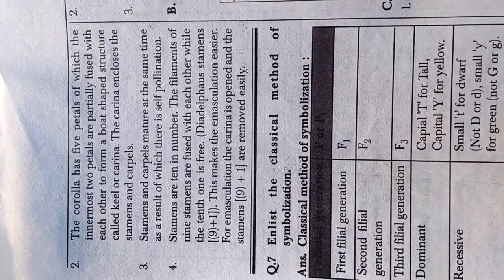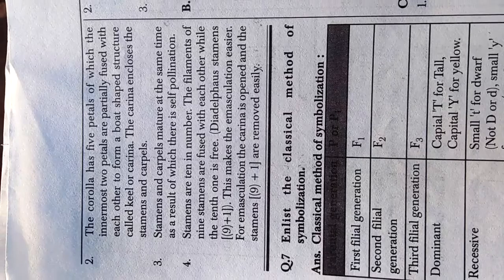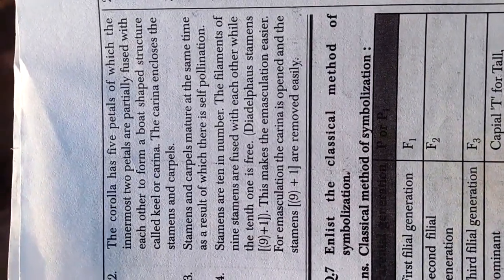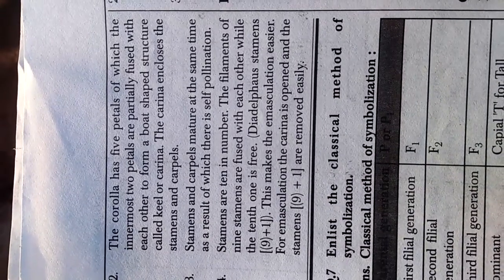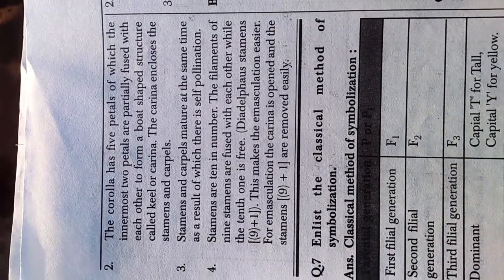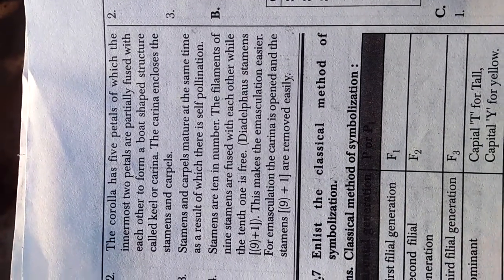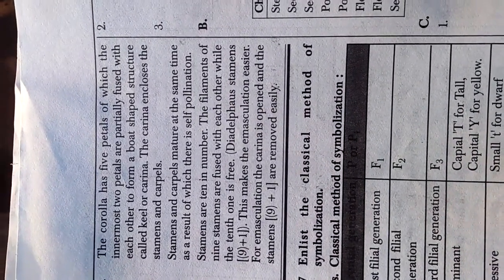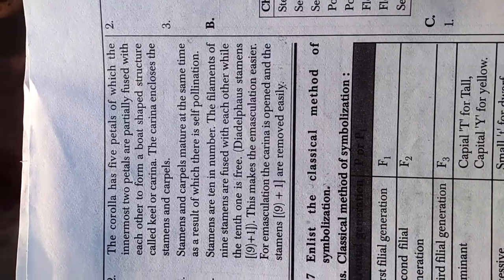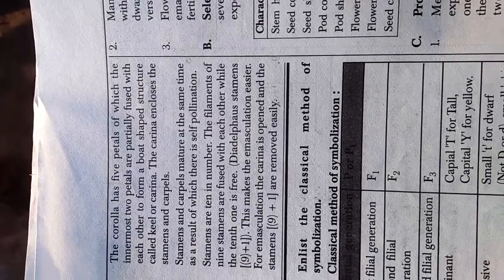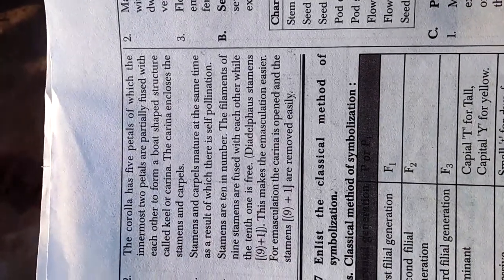Fourth, stamens are 10 in number. The filaments of 9 stamens are fused with each other while the 10th one is free. Diadelphous stamens, that is 9 plus 1. This makes the emasculation easier. For emasculation, the carina is opened and the stamens are removed easily.